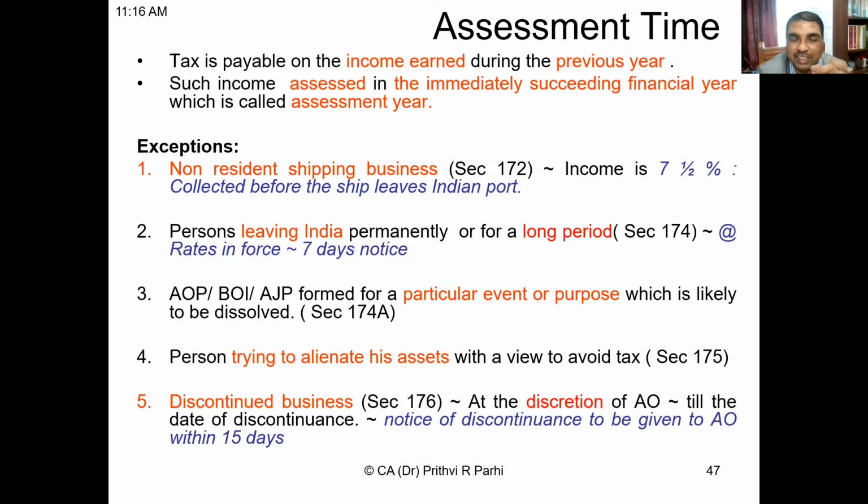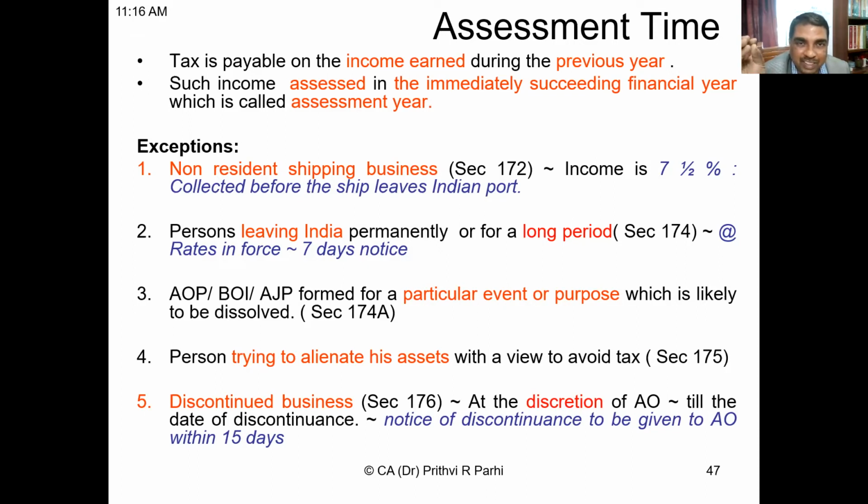Okay, many times people say income is earned in the previous year and tax is paid in the assessment year. No, it's not so. Tax may be paid in the form of advance tax. Tax may be collected in the form of TDS also. Tax may not be paid also.